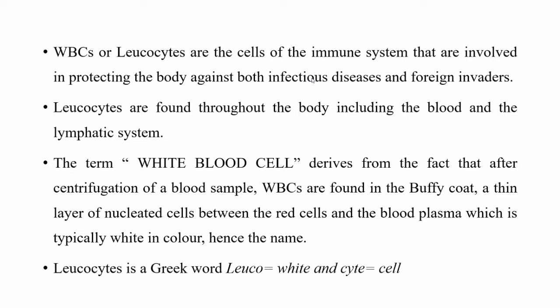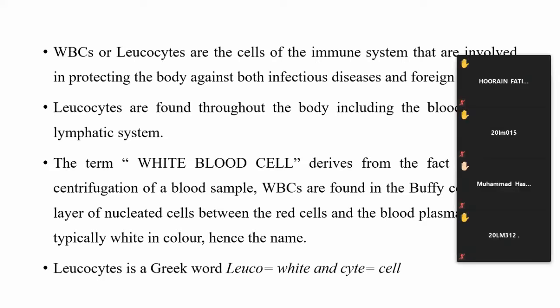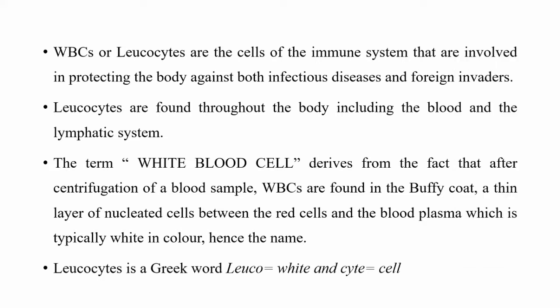The Greek word means white cells. White cells make up about 1% of the blood.